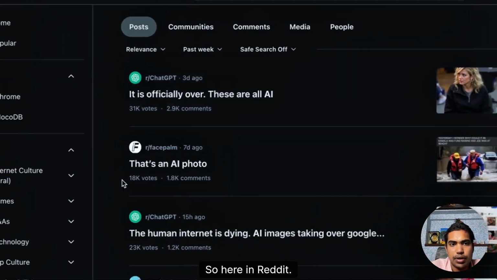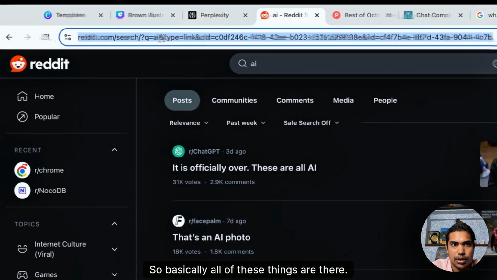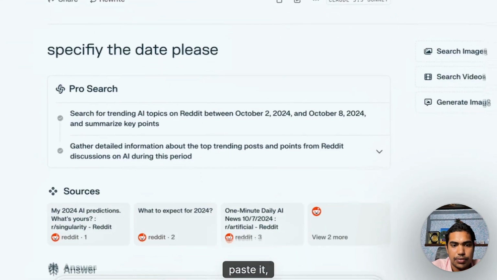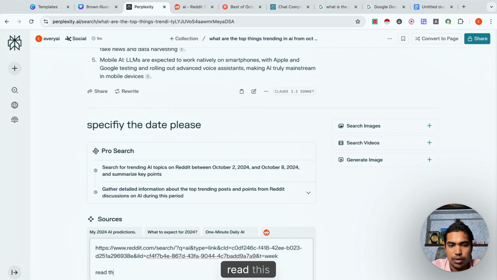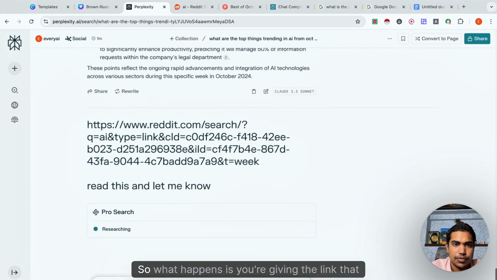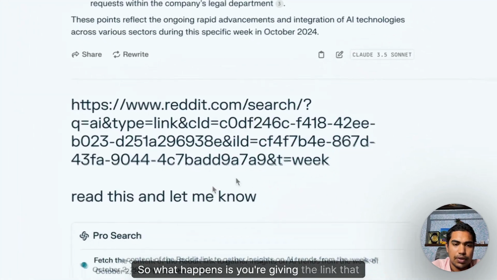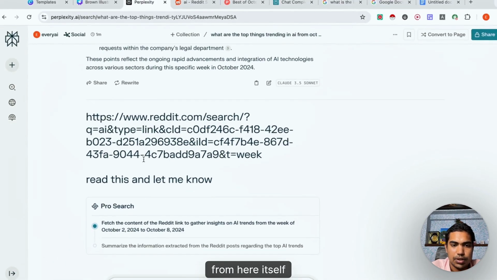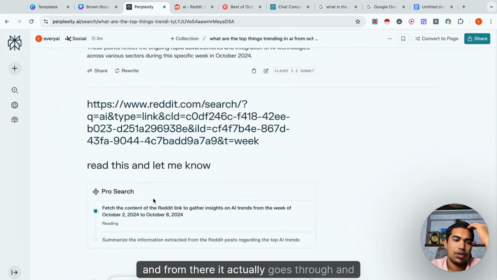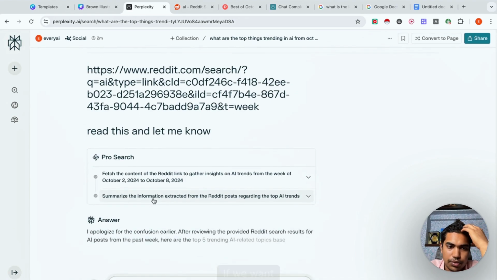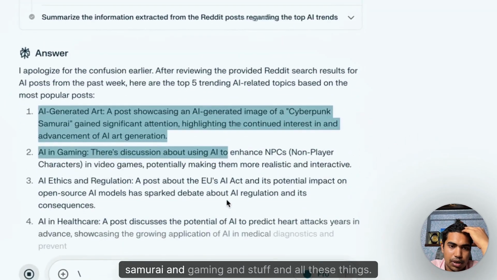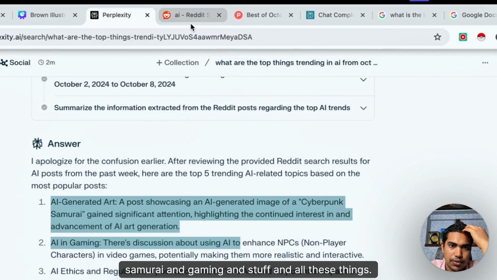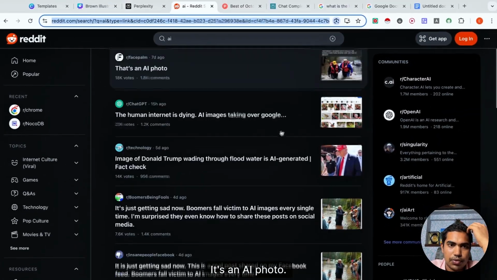So here in Reddit, so basically all of these things are there. You can just copy it, paste it, and you can give it here. Read this and let me know. So what happens is you're giving the link from here itself, and from there it actually goes through and collects all the info if we want. Yeah, Cyberpunk Samurai, AI and gaming and stuff and all these things. So it's an AI photo.